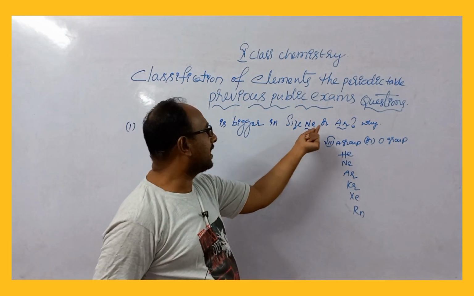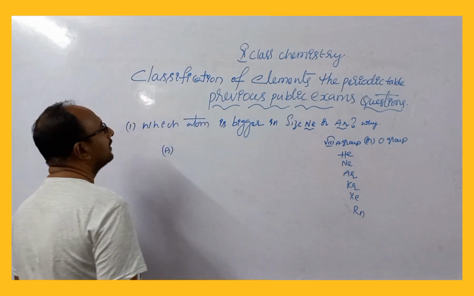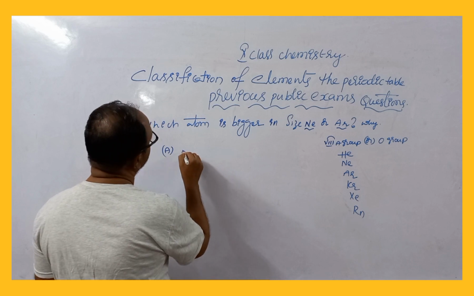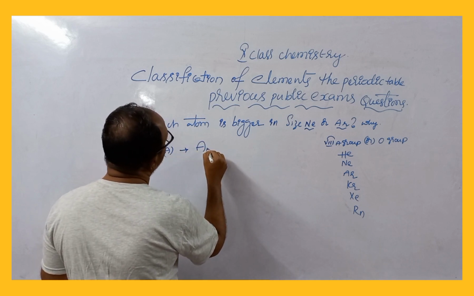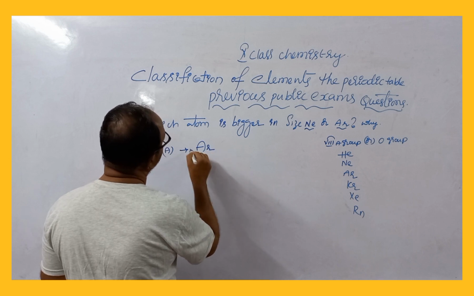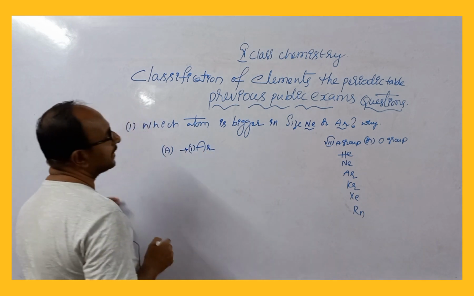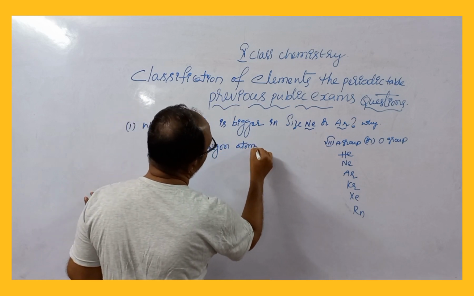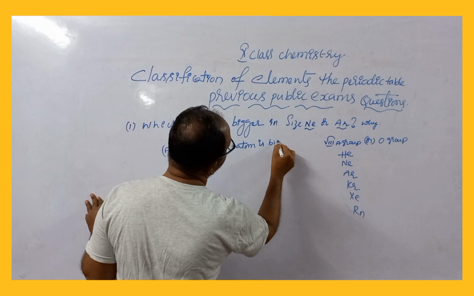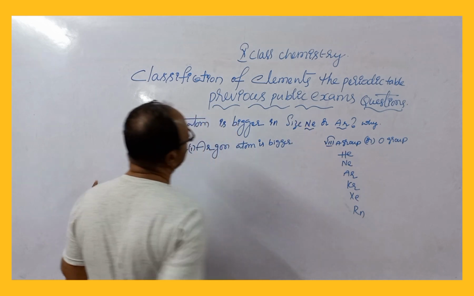So out of neon or argon, which is bigger? The answer is argon. The argon atom is bigger than neon.